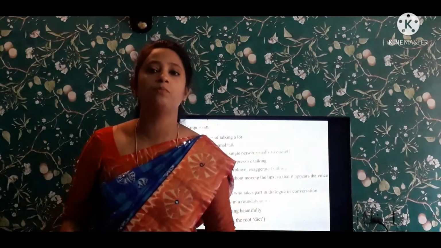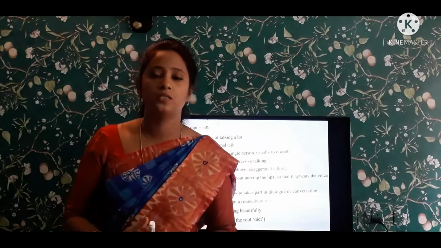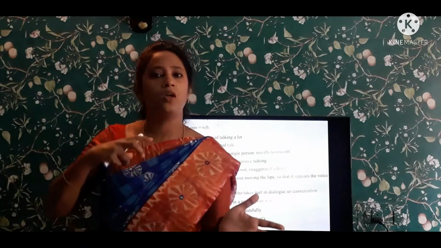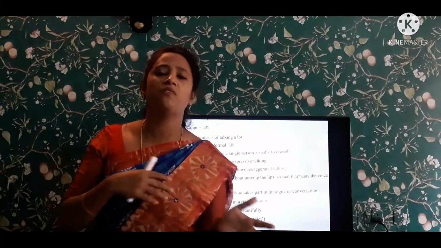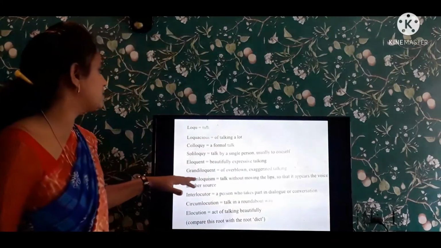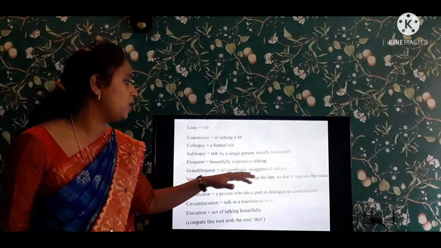So this depends all on the body language that I am expressing. See, politicians, their speech is different from ours, because they are different. They use their body language and the speech is different. The style is different. Everything is different from ours. So that is the main example for this grandiloquent.